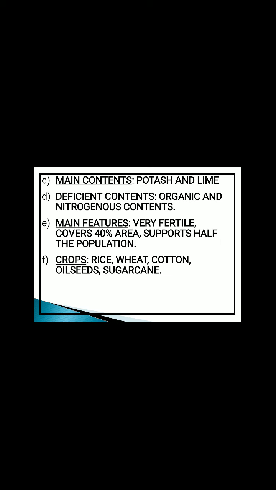The alluvial soil is rich in potash and lime, whereas it is deficient in organic and nitrogenous content. This soil is very fertile and it covers 40% region of India and supports almost half of the population. Because the soil is very fertile, it supports the cultivation of rice, wheat, cotton, oilseeds and sugarcane.